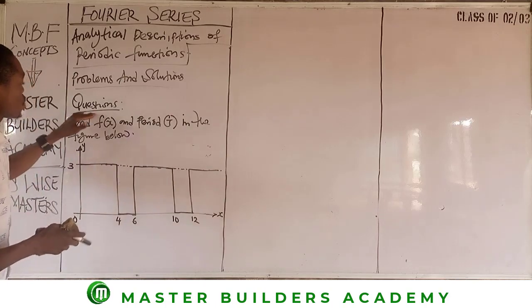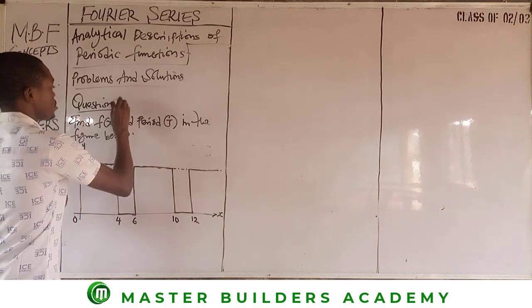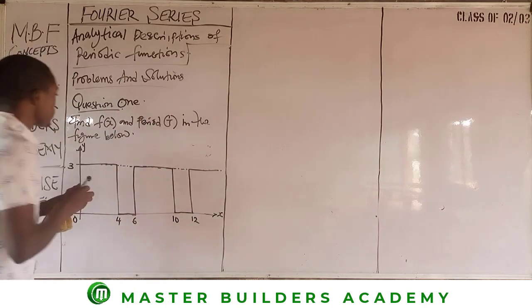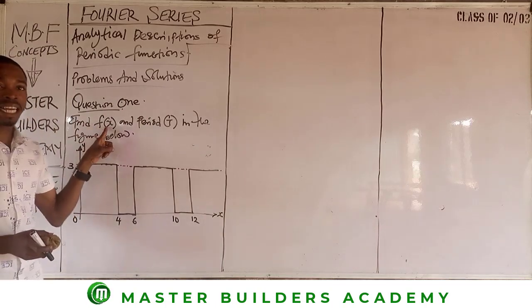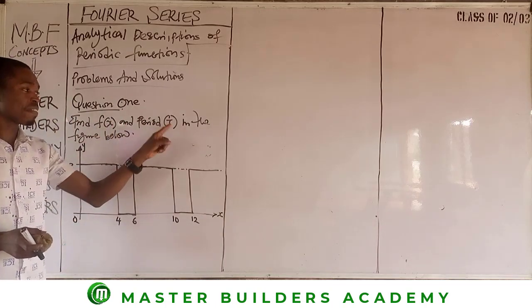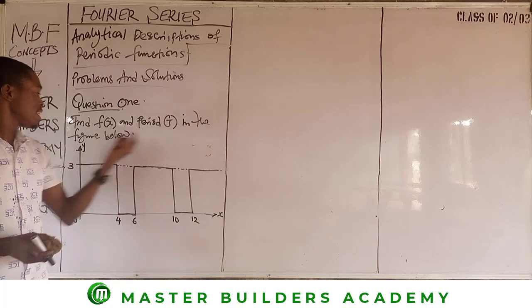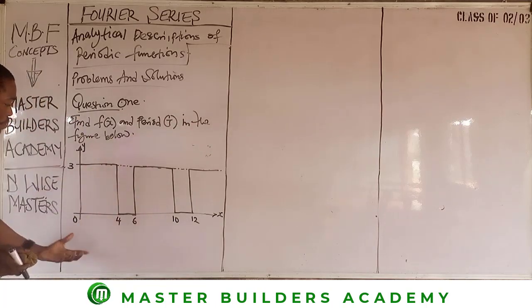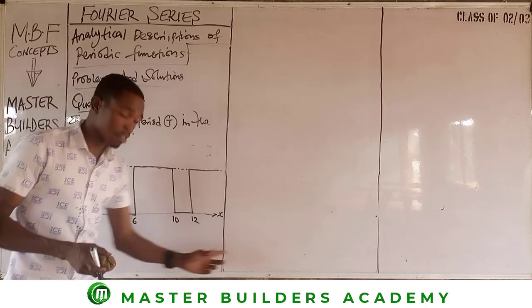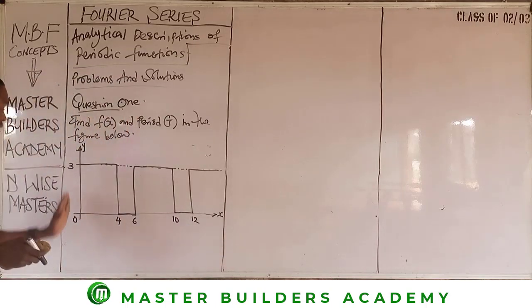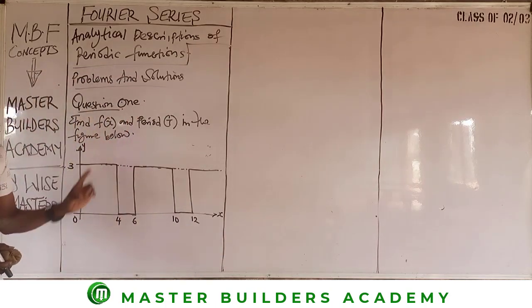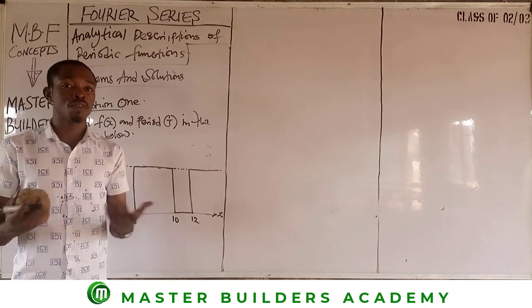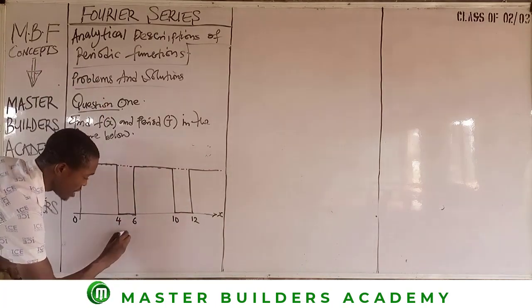We have the very first question on the board, question number 1. We are asked to find f of x and period T in the figure below. Now, this is the figure, with the x-axis with values and the y-axis with values. And like they mentioned, to find f of x is our solution.